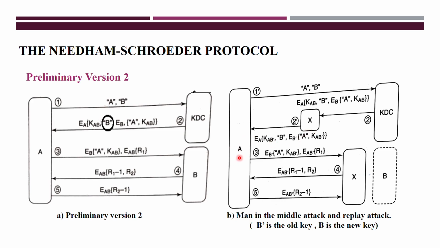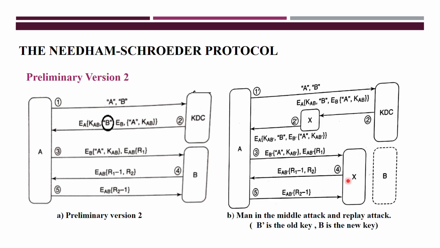A doesn't know that B has the new key, but assumes that this is B's key, and like that it forwards to B now. Same procedure here: identification of A and session key, all those things, but here the session key and long term key you are encrypting with the help of the old key.